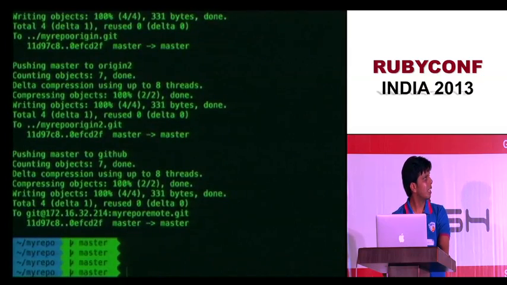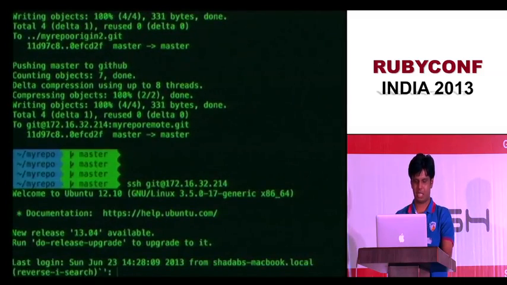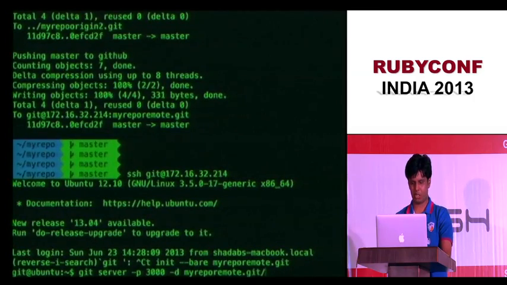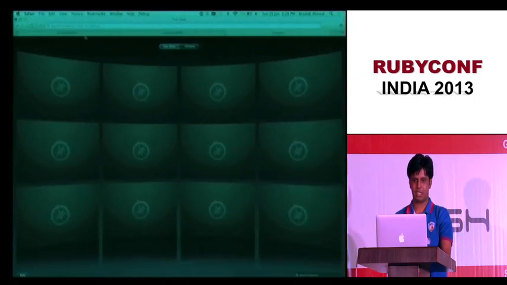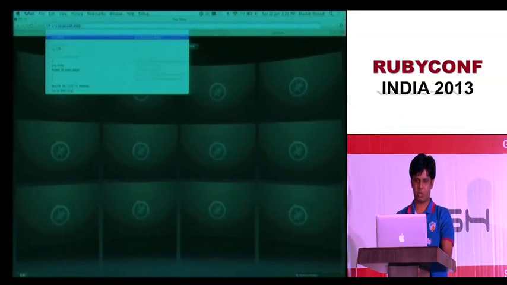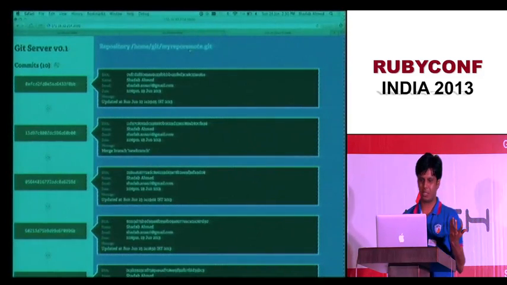And okay, sorry. Let me do one more thing. Let me go back here. Let me start a git server, minus p 3000. Let me start a git server here as well. Minus d my repo remote.git. And let me go to Safari. So let me refresh this one first. This has 10 commits and 172.14. And this also has 10 commits exactly. So I have my own local GitHub sort of.